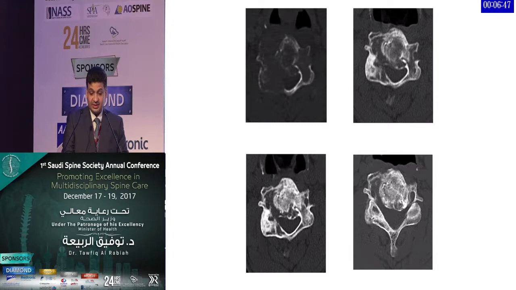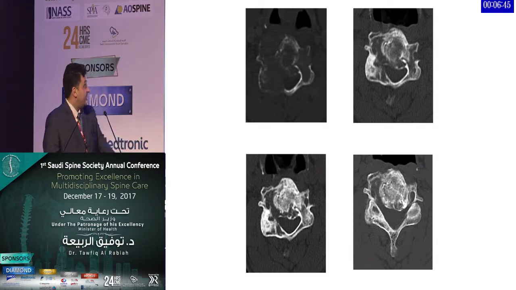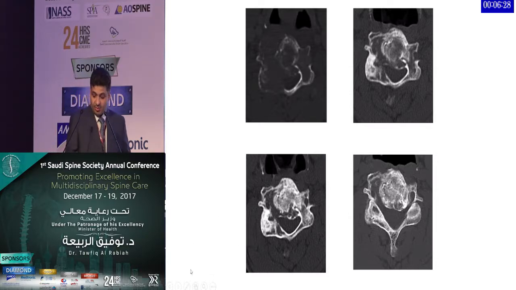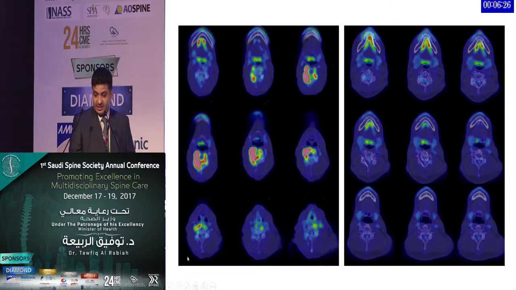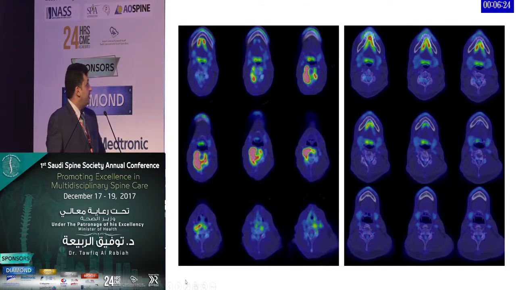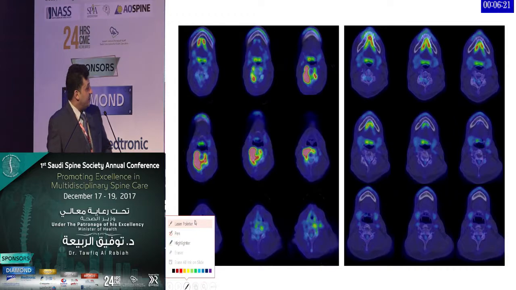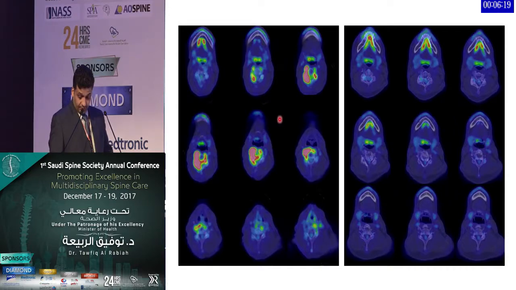This is just a slide to show. The first slide shows when he initially presented, and then after 6 months, 1 year, and after 2 years. This shows you how much calcification there is and how much it became more and more solid. This is again a PET scan. The first one shows when he initially presented, and the last one after 2 years.